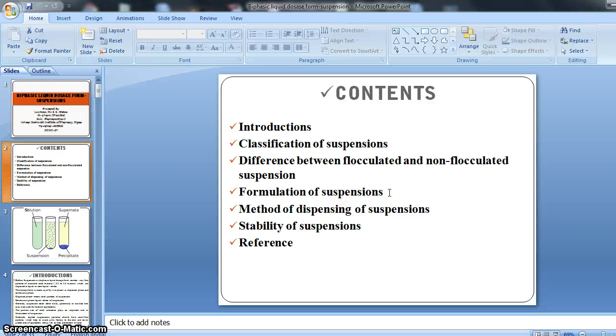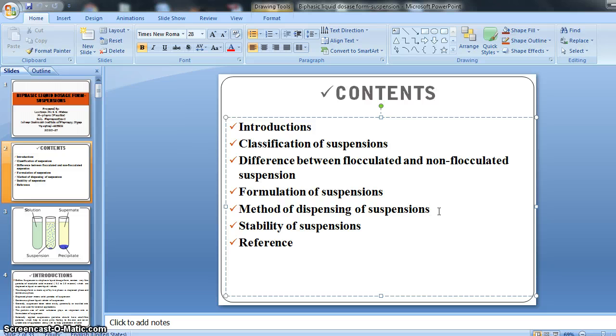Formulation, how to formulate, and which kind of additives or substances we need to make a stable suspension, right? Such as flocculating agent, thickening agent, wetting agent, preservatives, then organoleptic additives like coloring agent, sweetening agent, and flavoring agent, right? So afterward, our today's topic is method of dispensing of suspension, right?